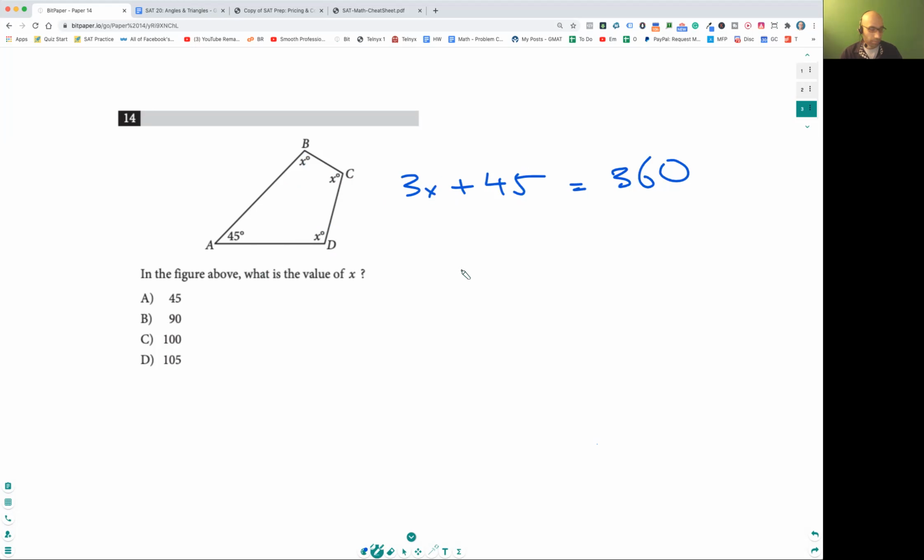Okay, be careful. 360, right? Okay, 360 minus 45. Right? So that's 315. 3x is equal to 315, right? And so x is equal to 105. Okay, so be careful.